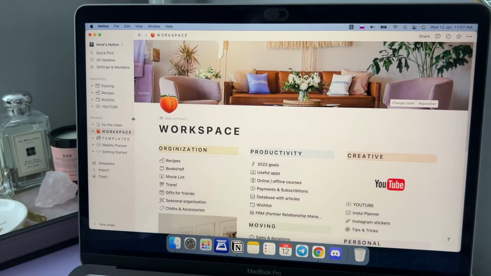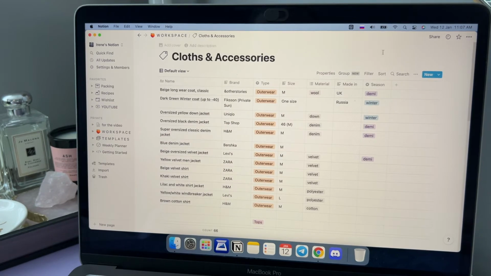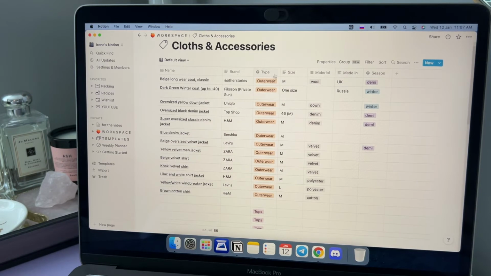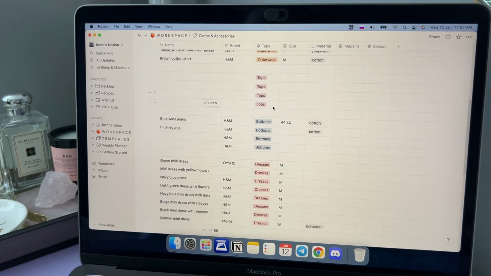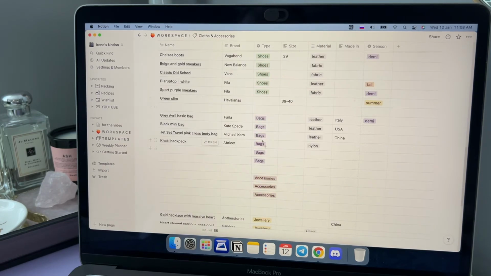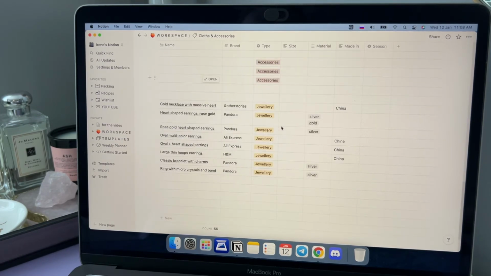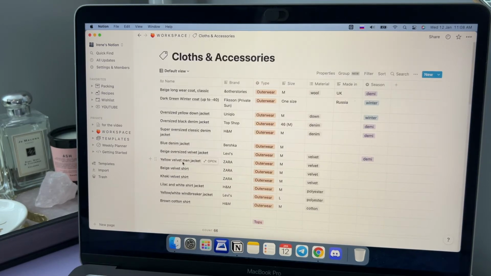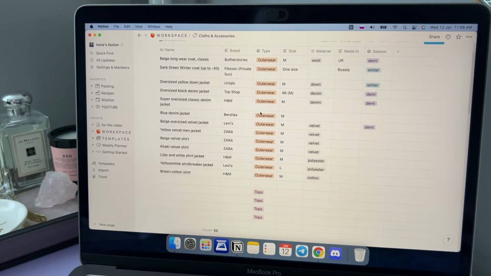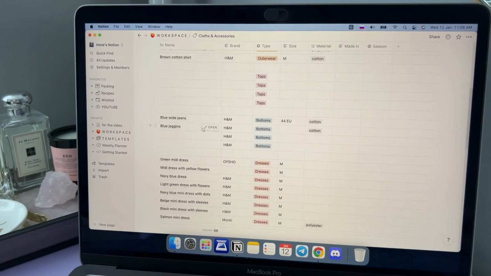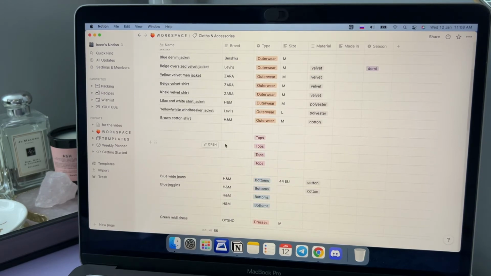So move on, we have the last page here, clothes and accessories. This is a new page for me, and this is the system where I want to put all the things I have in my closet. And of course we have their types like outerwear, tops, bottoms, dresses, shoes, bags, accessories, jewelry, and I hope that I don't forget anything here. But this page is not fully organized because I need more time for it to write down all this stuff in this table. I have to open my closet and look at each piece of clothing I have.